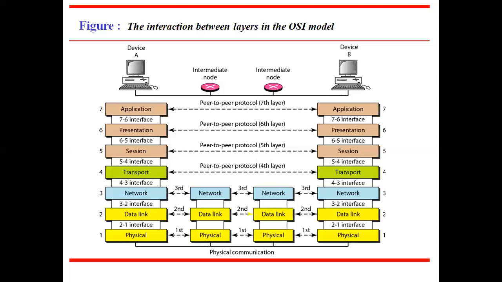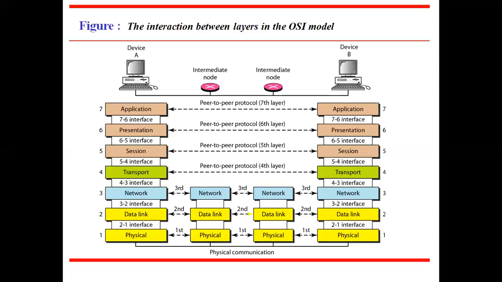The slide clearly shows how a message is sent from device A to device B through intermediate nodes. When a device acts as a sender, the application layer interacts with the user and takes the data from the user.